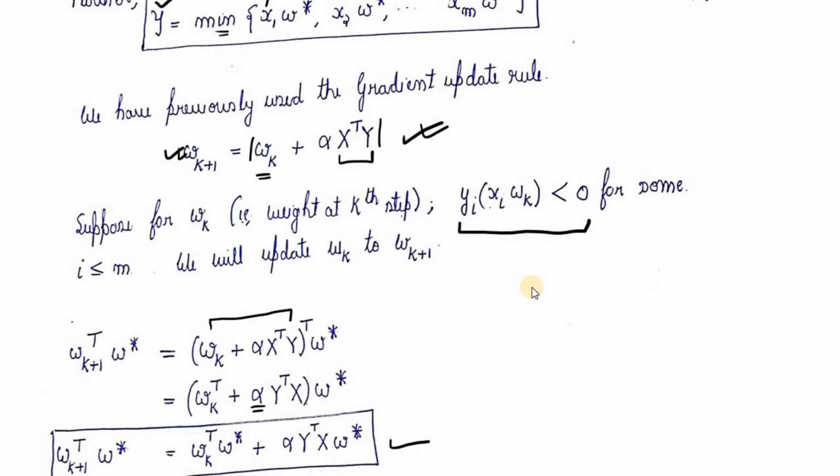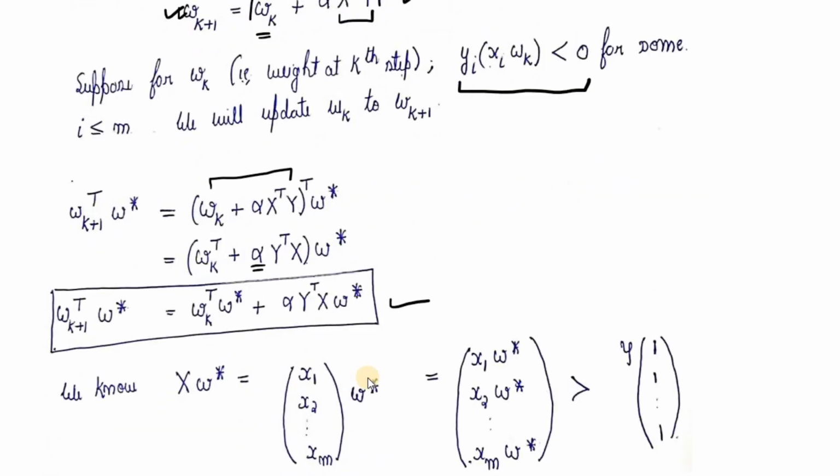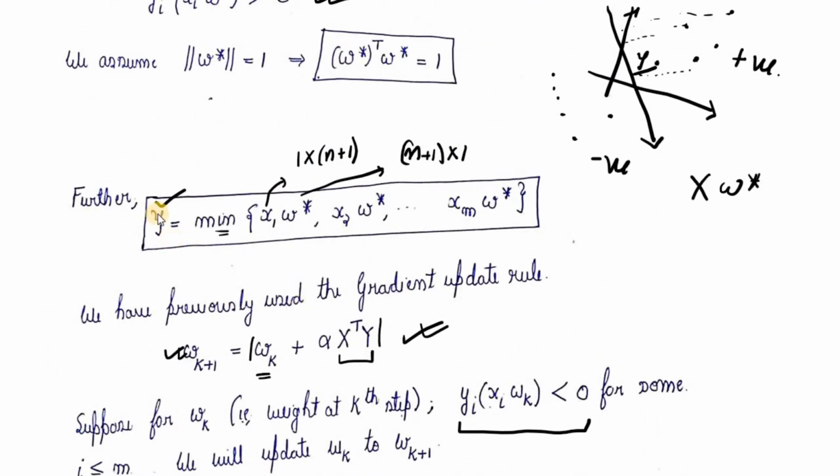So we will solve this further, but we will try to find out what this xw star exactly looks like. So this is how xw star is defined. We now use the definition of margin which we defined previously. If I just scroll up and see the definition of margin, margin was the minimum value of each of the corresponding dot products of the observations with w star.